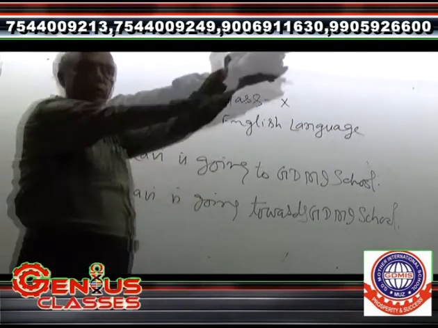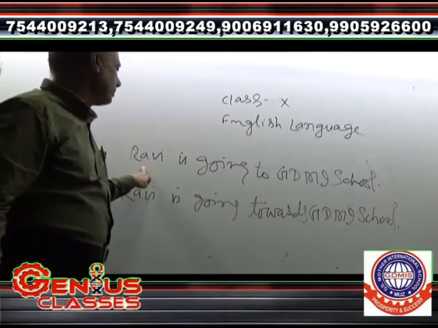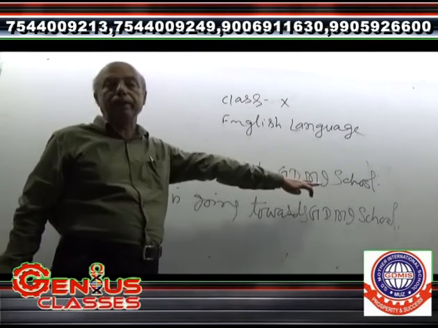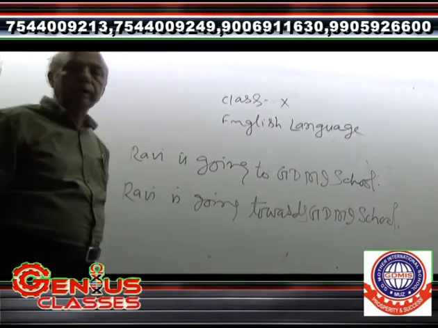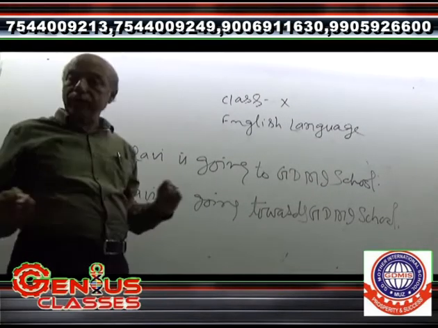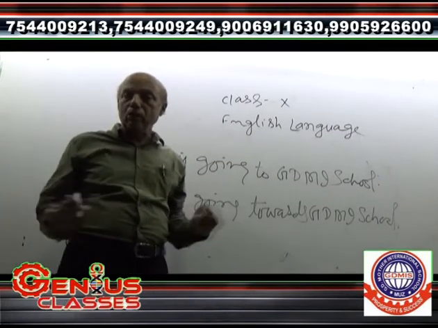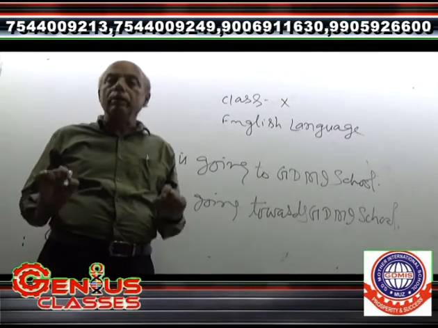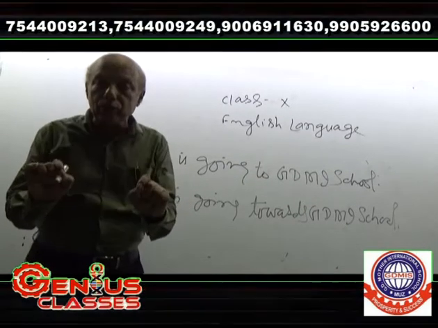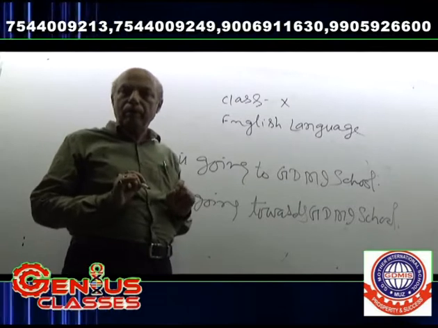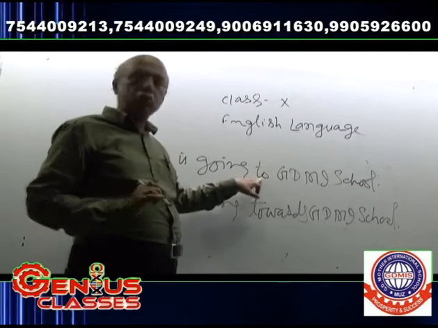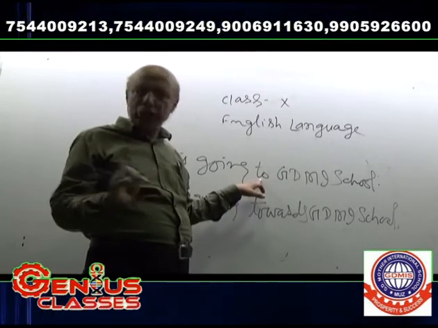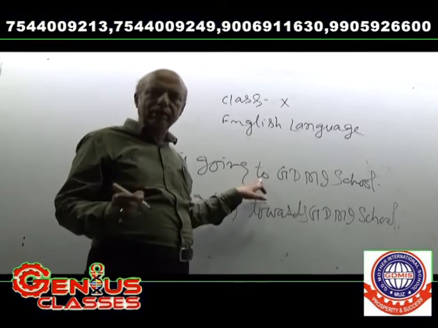I have written two sentences. In the first sentence, it has been written, Ravi is going to GBMIS. It means GBMI school. It means not anywhere, not other places, not hither and thither. He is going only to GB Mother International School. It means to show exactness, to show a point, that point is GB Mother, not anywhere. And in this context, to has been used.